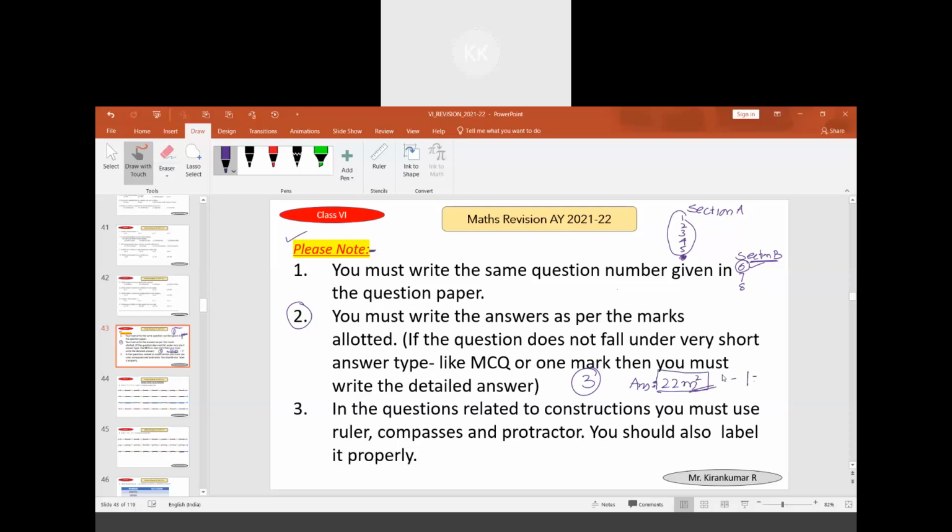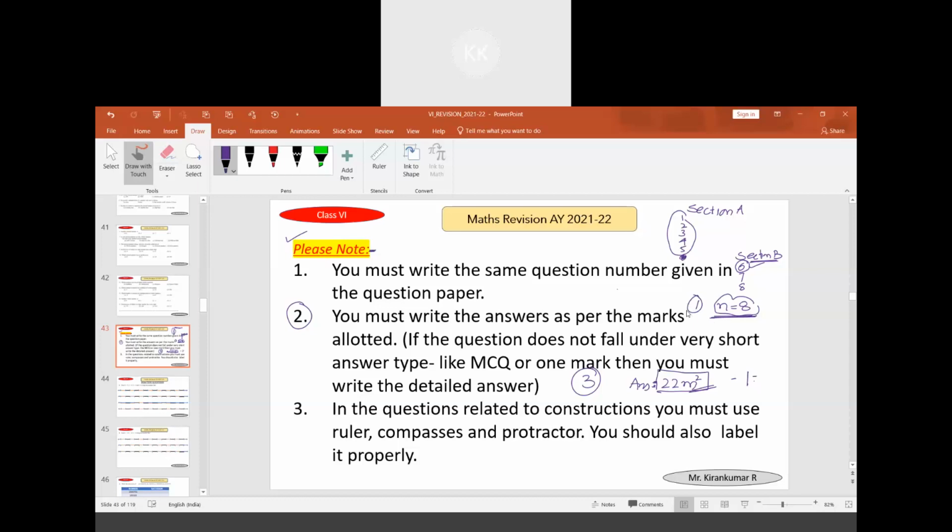There was another question: verify for different values of n, which one will satisfy the given equation? The answer was 8. When you take n as 8, you will get the correct answer. But if you have written only this, you will get only 1 mark. You have to write a detailed answer.